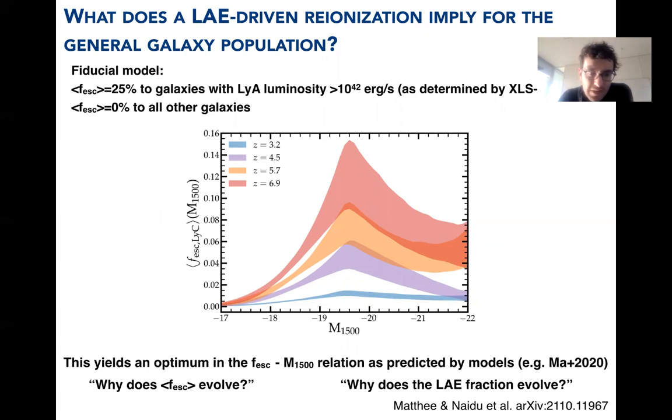The redshift dependence is matched with what you need. You get a very strong redshift evolution, increasing towards higher redshifts at fixed UV luminosity. We also find that the escape fraction peaks at a very distinct luminosity, which is, I think, a very interesting and nice result.